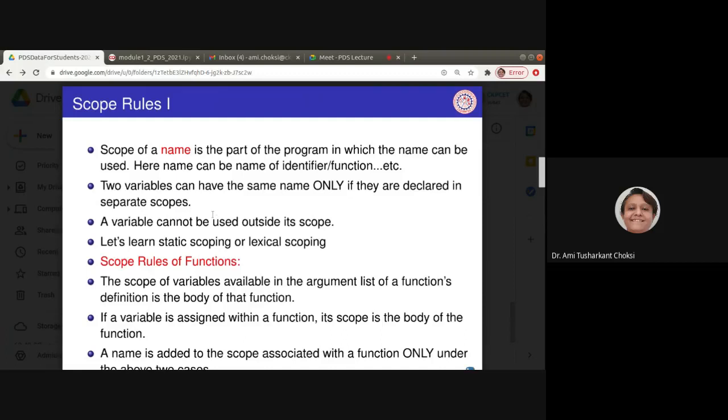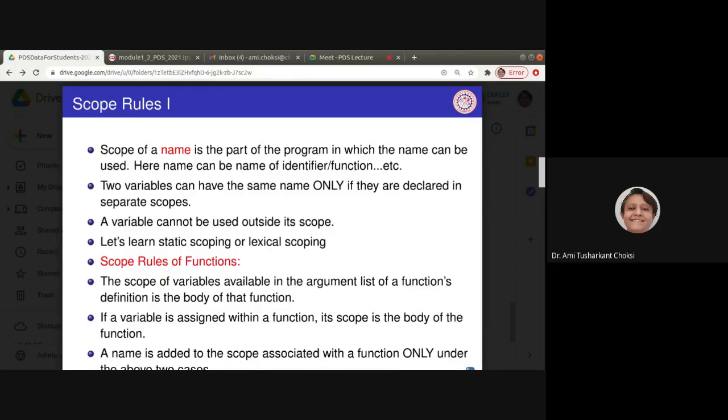If in our college we have two persons with the name Ami Chokshi, how can you separate them? One may be in the computer department and one in another department. Then you can say computer department Ami Chokshi and other department Ami Chokshi, right? That way you can uniquely identify them, right?